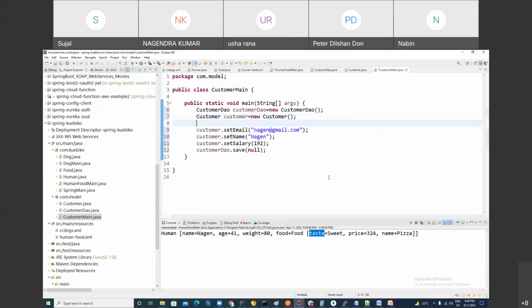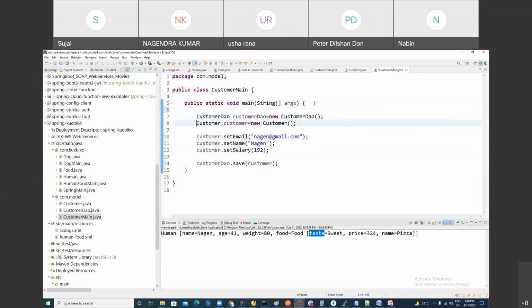Like here, is this approach Spring style or without Spring style? This is without Spring. Without Spring, you are creating the object of the service using the new operator. This object is not managed by the Spring container.